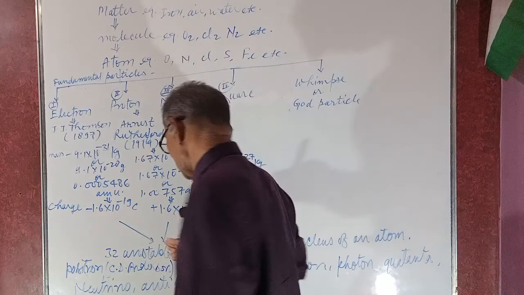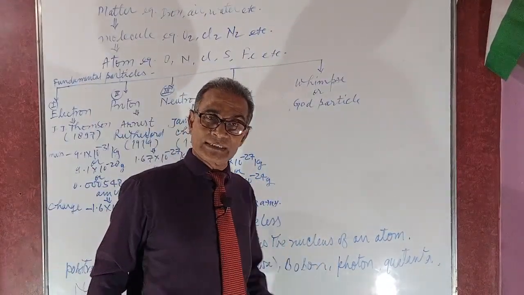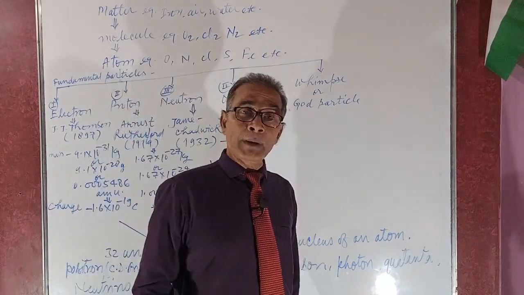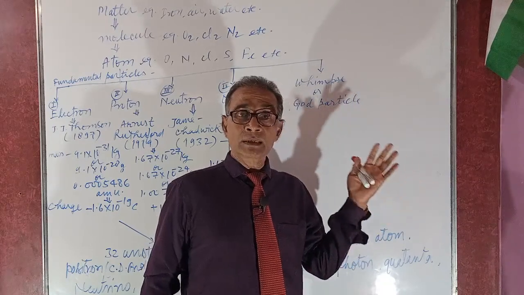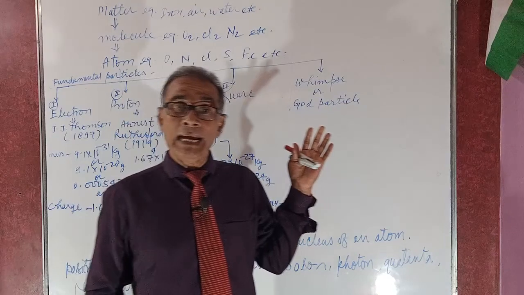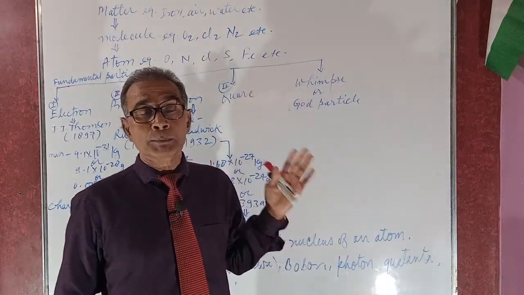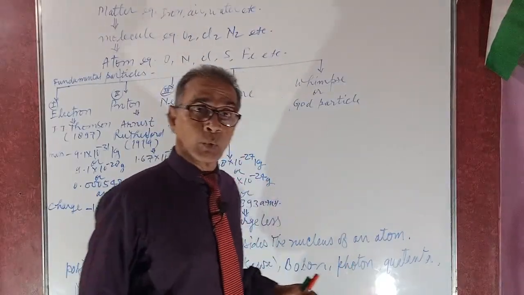After this, I will also explain the boson. Boson was discovered by the Indian scientist Bose, and on the basis of the boson particle, a theory was given by Einstein and Bose combined. It is said to be the Bose-Einstein condensate. It is a kind of matter, the Bose-Einstein condensate.